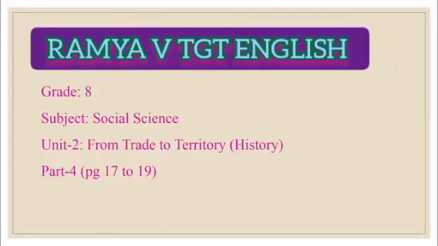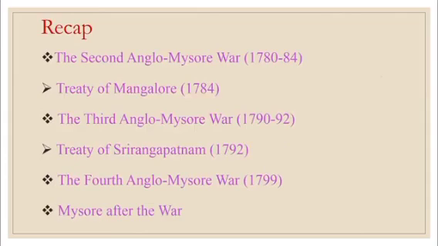Today we are going to see the second unit in history, which is from trade to territory. In the last class, we have already discussed the Second Anglo-Mysore War. Under this, we have the Treaty of Mangalore. Then we have seen the Third Anglo-Mysore War. Under this, we have the Treaty of Srirangapatnam. Then we have seen the Fourth Anglo-Mysore War. Then Mysore after the war.